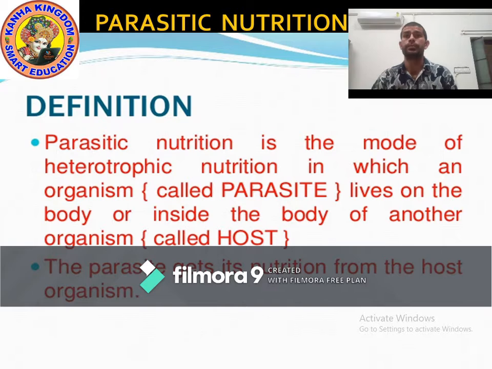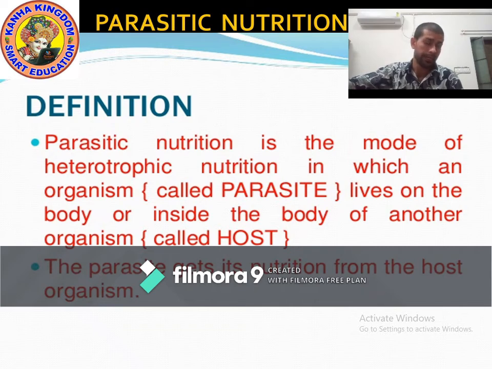Okay kids, our next type of nutrition is parasitic nutrition. In the beginning we studied heterotrophic nutrition, the mode of nutrition in which organisms depend on another organism for food.